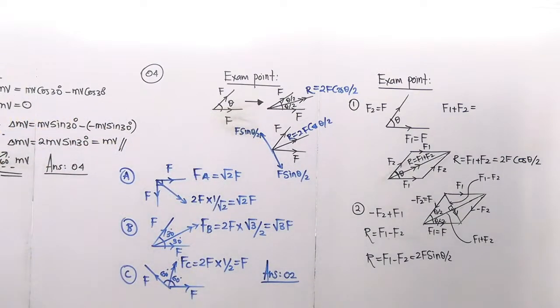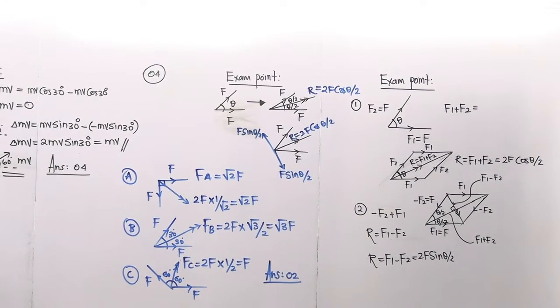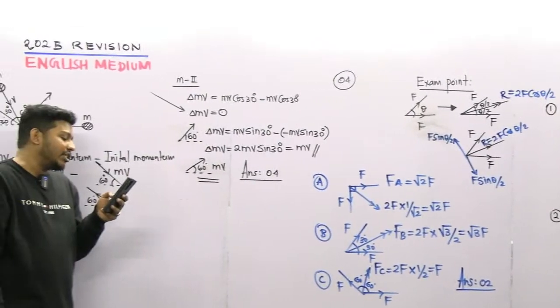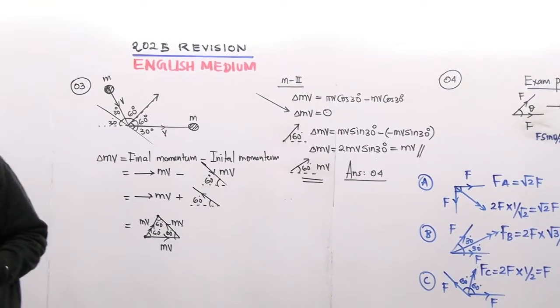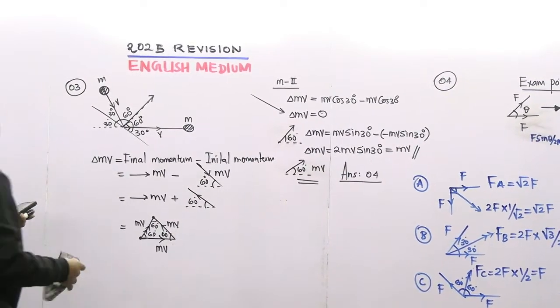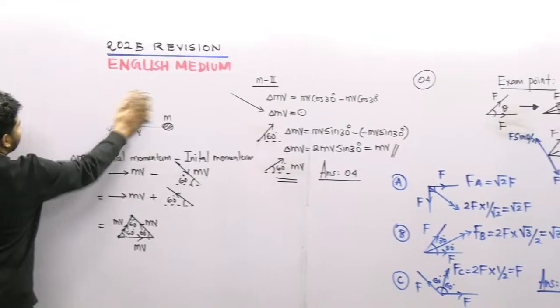So please write down these exam points here. Okay, now we can move to the next one, I think. Everything is finished. Okay, so we can move to the next question now, students. Question number 5. Let's move to the question number 5. Okay, right. So I'm going to erase this one.